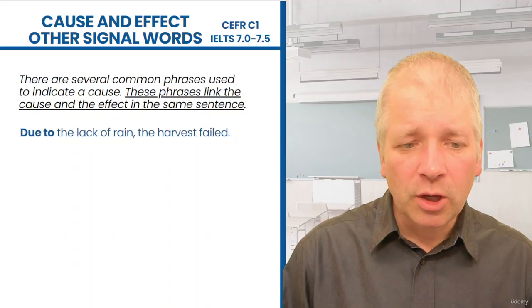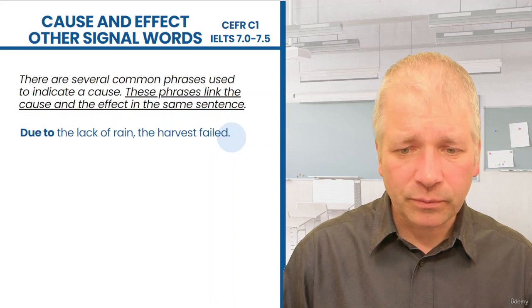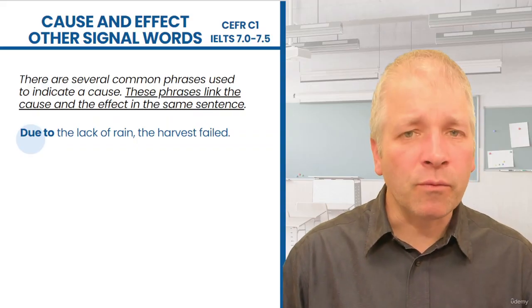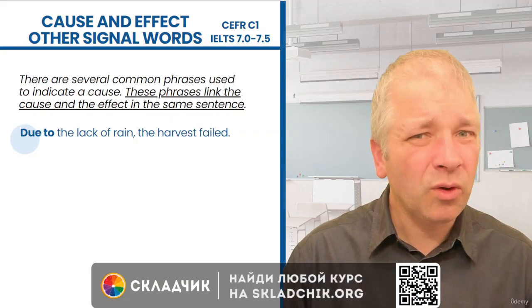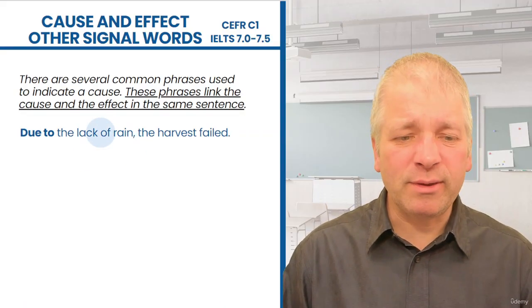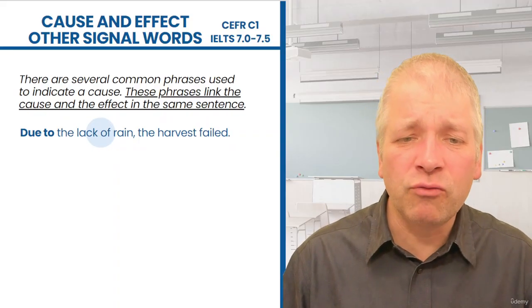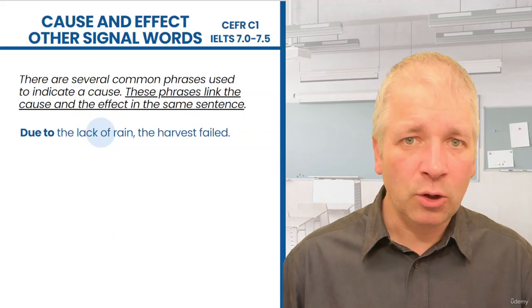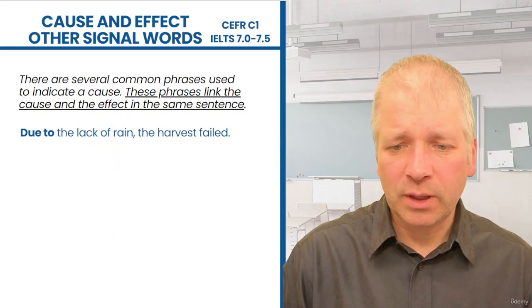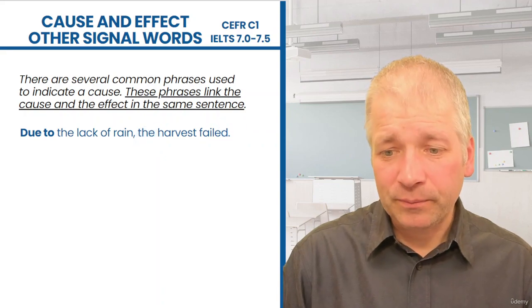Let's start with the first one. Due to. Due to the lack of rain, the harvest failed. So here, due to is really saying the reason or the cause. And then it's followed by a noun phrase, not a verb, just a noun phrase. If the harvest succeeded, we could have said due to rain, the harvest succeeded. We just need a noun after due to. The lack of rain is the cause. The harvest failed is the effect.